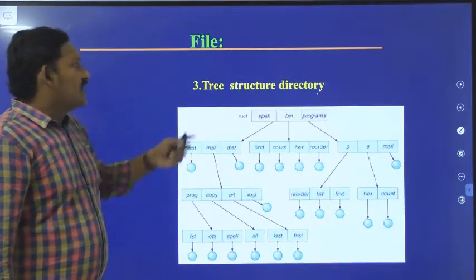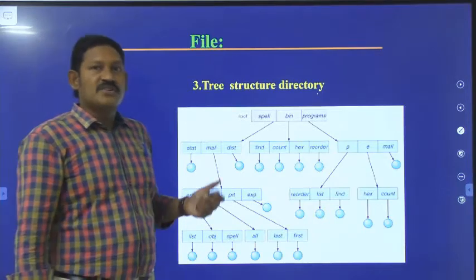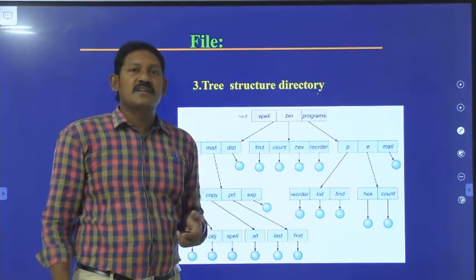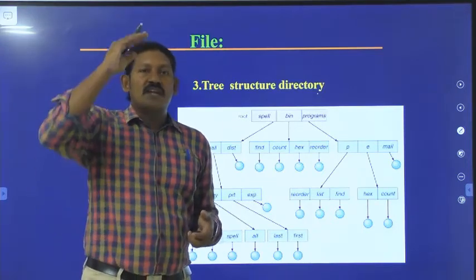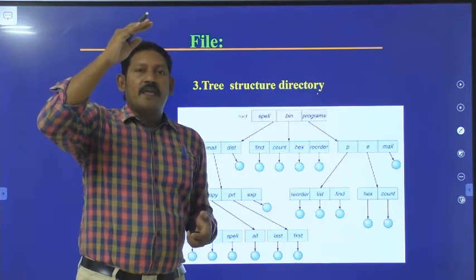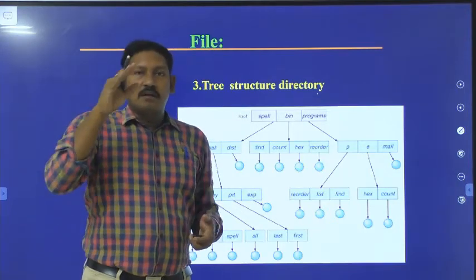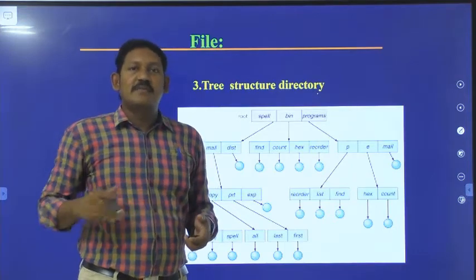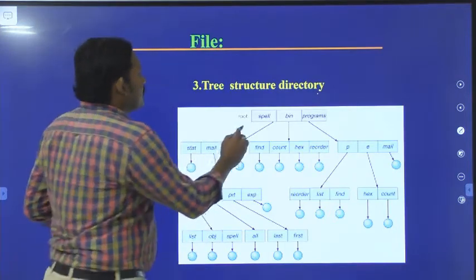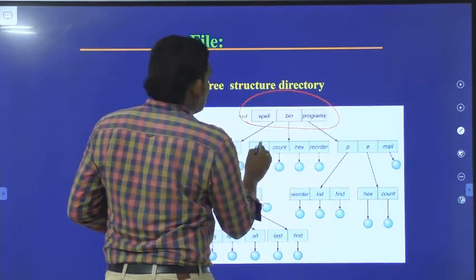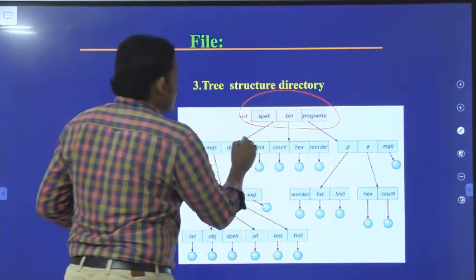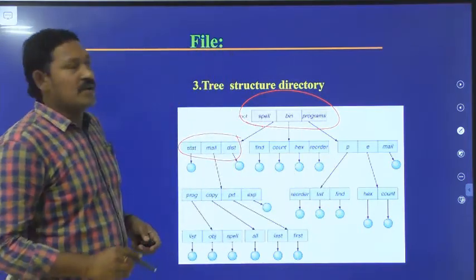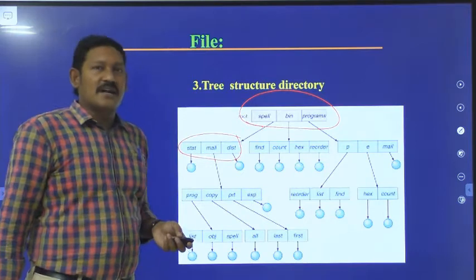Next we have the tree structure directory. You know what a tree structure is? A tree is a non-linear data structure which is represented in a hierarchical fashion, starting with the root node, next its child, and so on till the terminal nodes. See here, this is acting as the root node. Next its child, its child, and so on. So this is the tree structured directory.